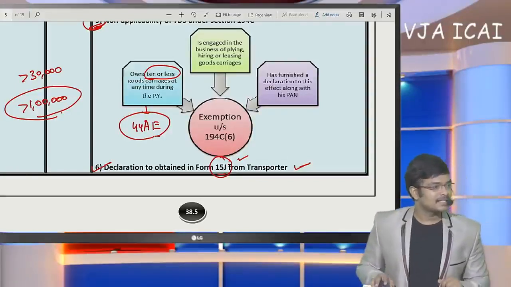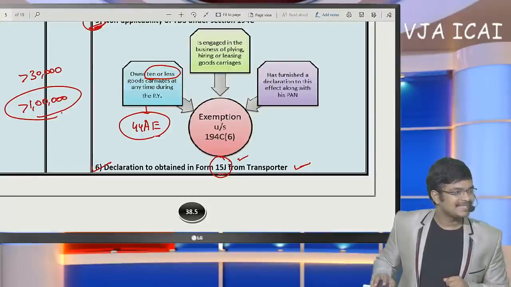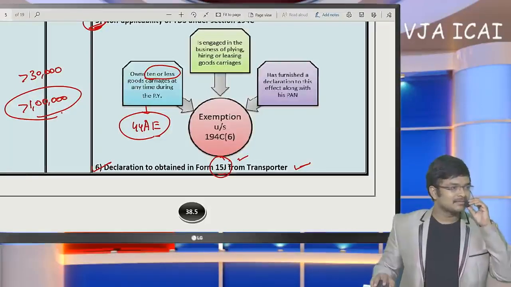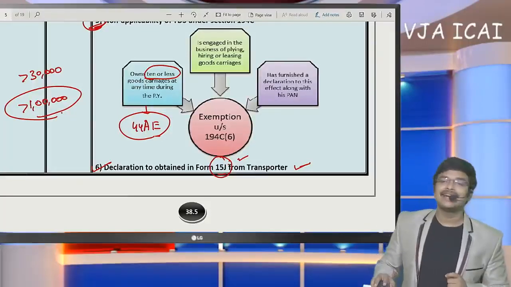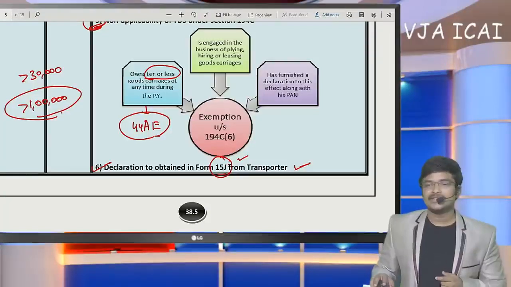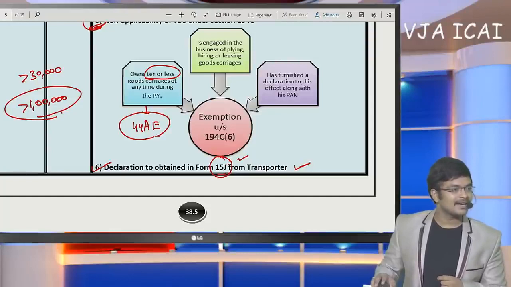Okay. Next, I am supplying to LIC, whether TDS is applicable. Sir, one thing I am going to conclude here is, if you provide catering services to LIC, TDS has to be deducted by LIC upon payment to you. So catering services are covered in 194C. They are liable to deduct TDS.